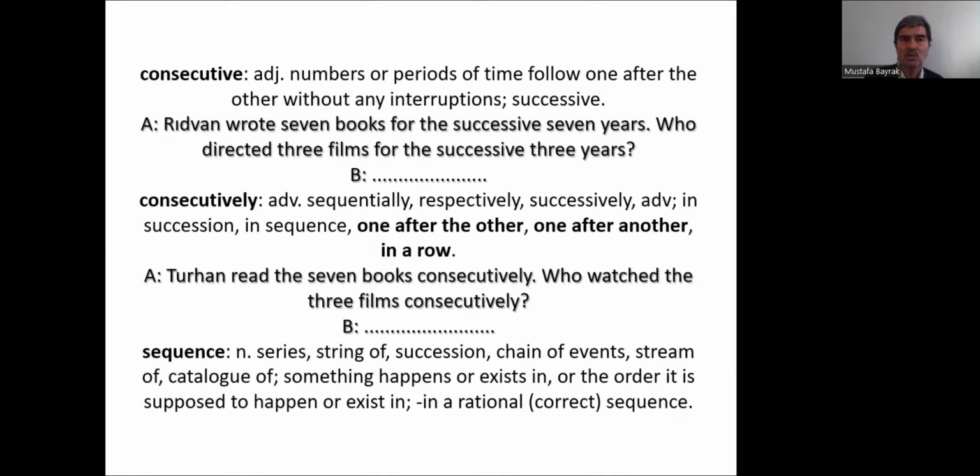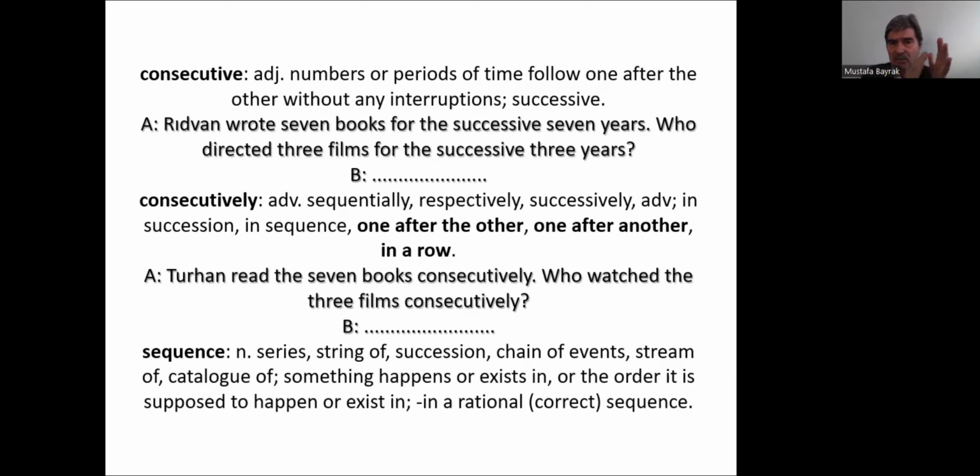For example, Turan read the 7 books consecutively or successively or sequentially or respectively. All 4 are possible.